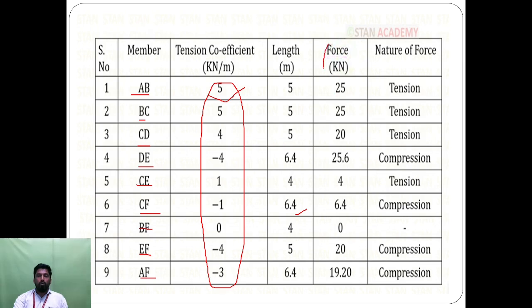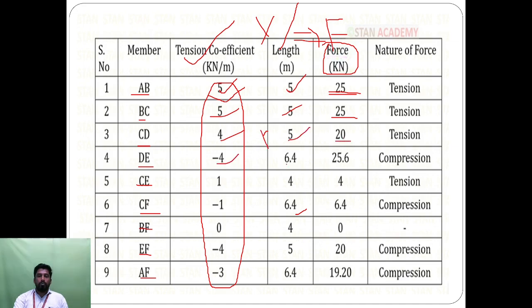How to calculate the force? Force is equal to tension coefficient into length of the member. That means multiply these two values. Here 5, here 5, which comes out to 25. Same here 5, here 5, which comes out to 25. Here 4 into 5, which comes out to 20.